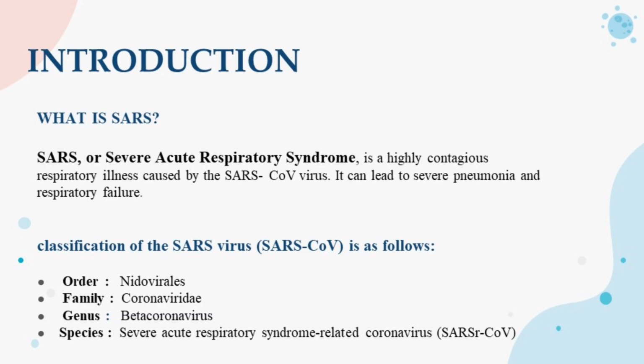What is SARS virus? SARS, or severe acute respiratory syndrome, is a highly contagious respiratory illness caused by the SARS-CoV virus. It can get serious, causing severe pneumonia and even respiratory failure. Classification of the SARS virus: order Nidovirales, family Coronaviridae, genus Betacoronavirus, species severe acute respiratory syndrome-related coronavirus.